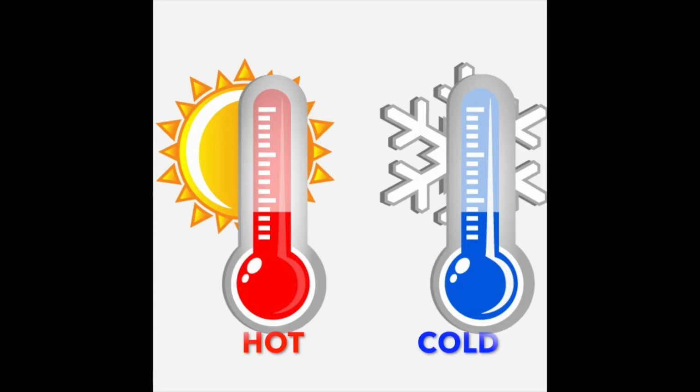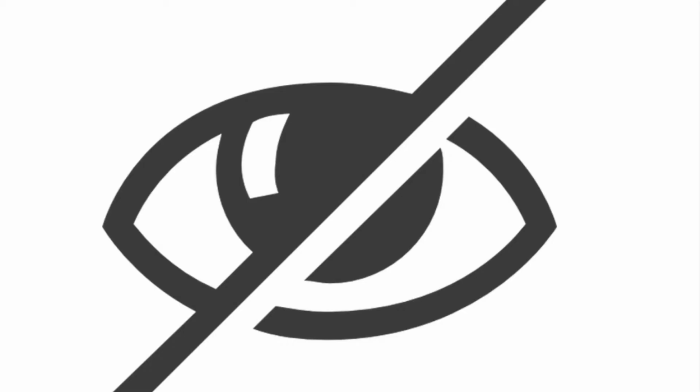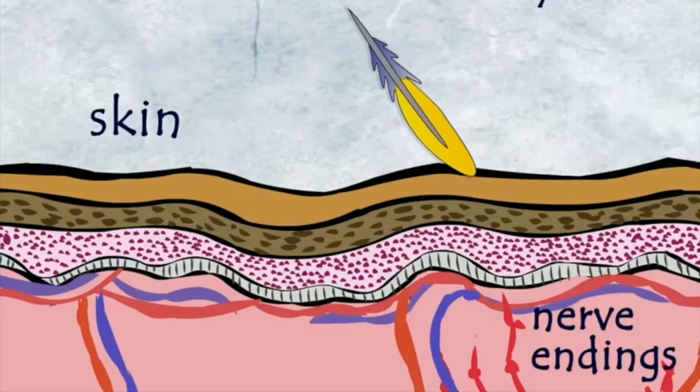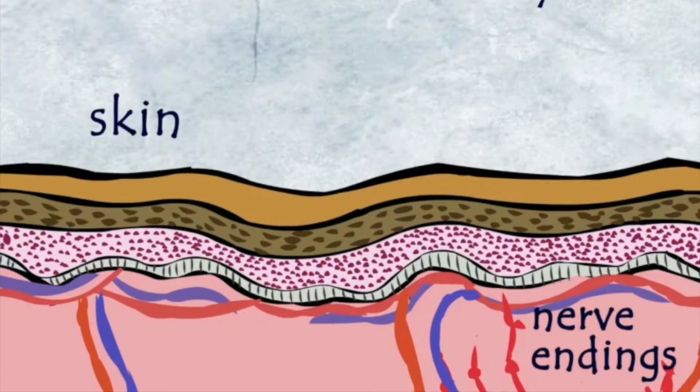Finally, how can we tell if it is hot or cold? We can't see them, we can't hear them, we can't taste them. So, thanks to what do we know if it is hot or cold? Well, skin is the sense organ for touch. It allows us to experience hot and cold temperatures, pain and the texture of an object.